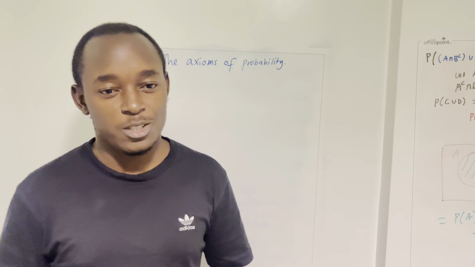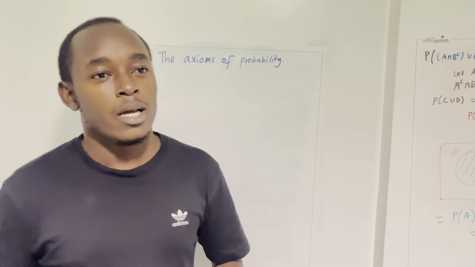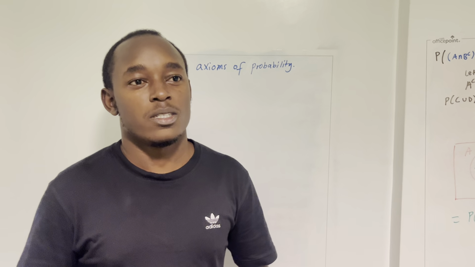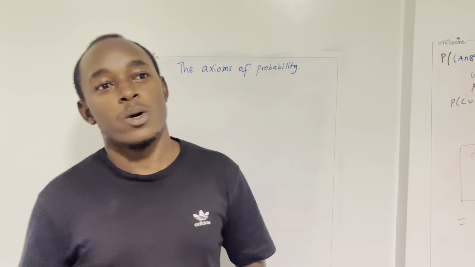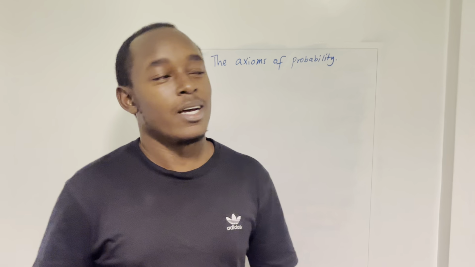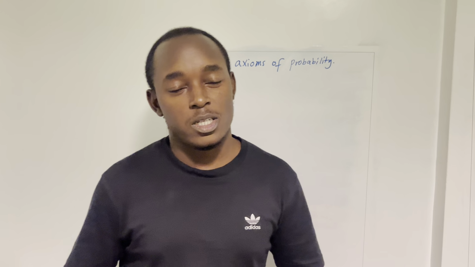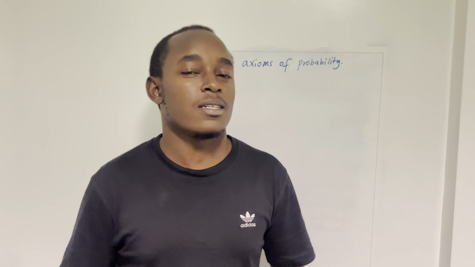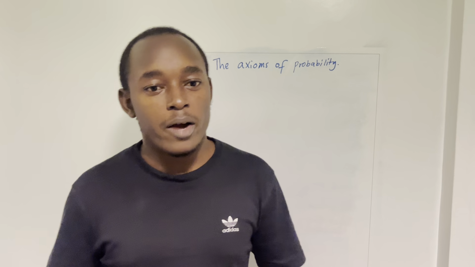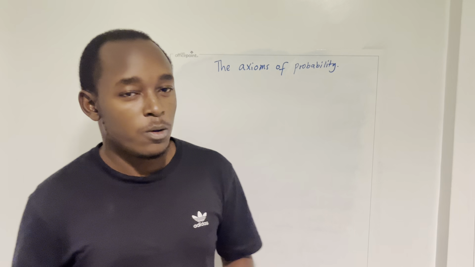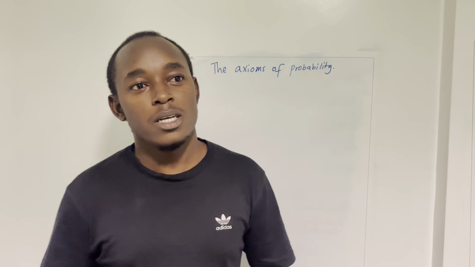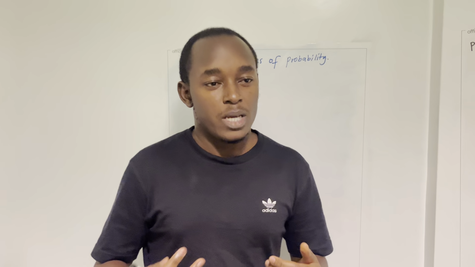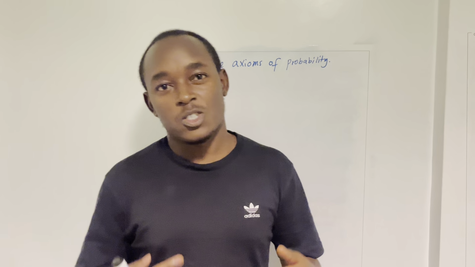So maybe a brief history about the axioms. This field of probability has been there for so many years, so many centuries, but it was not until 1933 when someone called Kolmogorov put together these three axioms to give unity to this body of knowledge. Before that, people used to calculate probability and get different answers, and they didn't have a way of figuring out if the answer is correct or wrong. So if you're beginning your journey of studying probability, this is going to be very helpful, because it's the way you would be able to prove whether your answer is actually wrong or right.